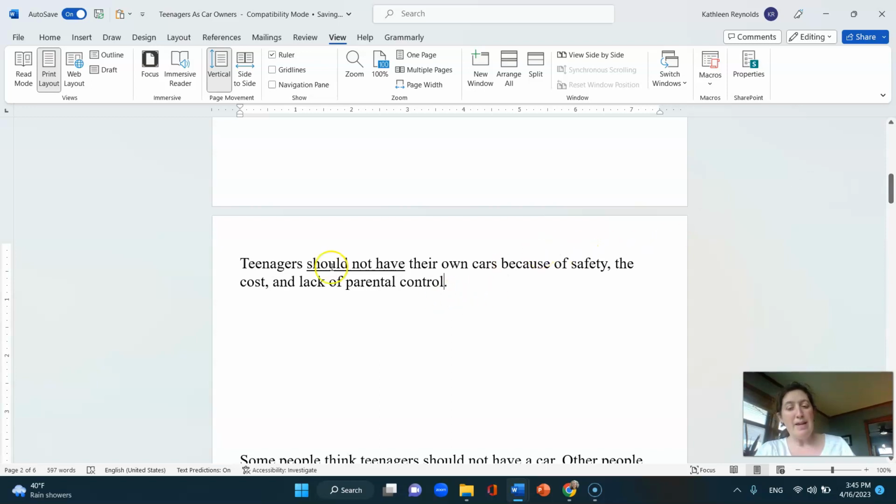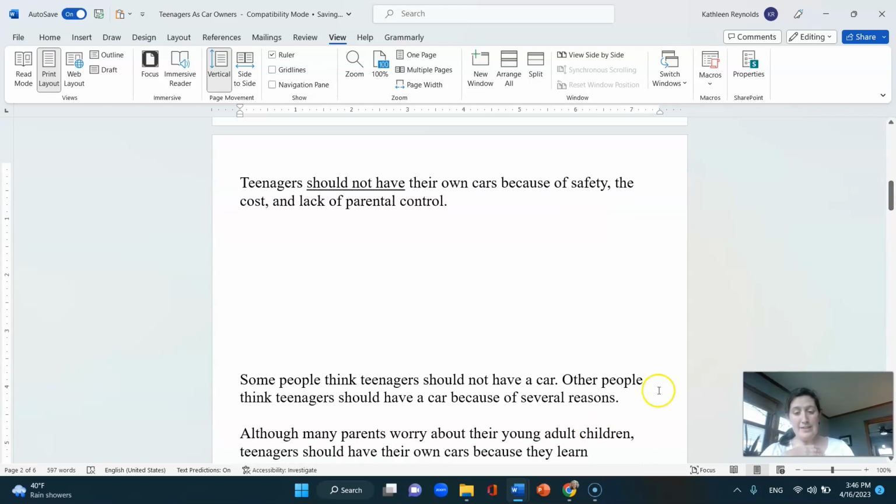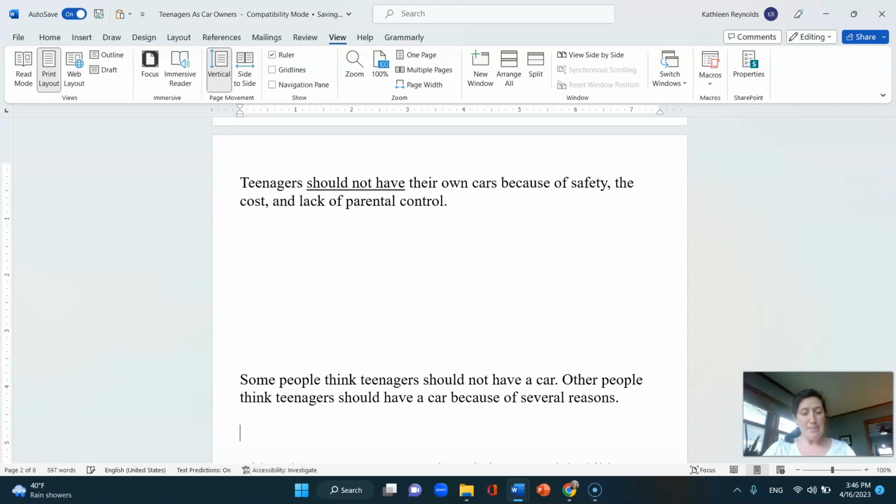So the main thing that we want to work on when we're looking at the 3 points are, are they overlapping? Are they the same, or are they different? We want them to be different. And then in terms of having the 3 points, we also want them all to be the same part of speech, like safety is a noun, cost is a noun, and lack is also a noun. Let's look at the next one. It says, some people think teenagers should not have a car. Other people think teenagers should have a car because of several reasons.